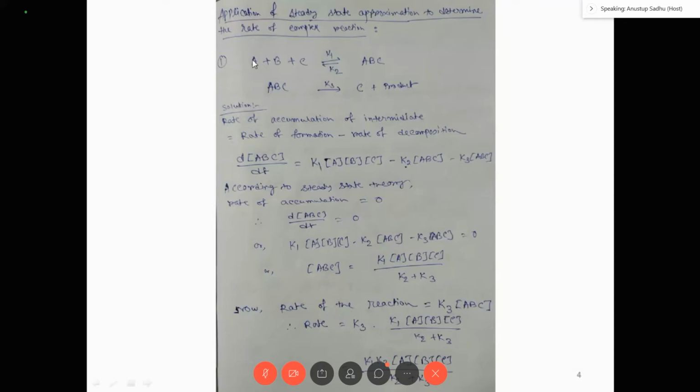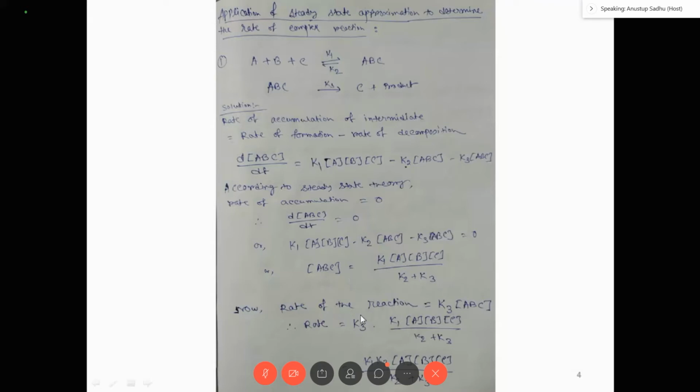Suppose in this reaction you don't know which is the slowest step, whether it is the first step or the second step or the third step. In that case you have to apply the last step, because in the last step product is forming, so that's why we have to apply the last step as rate of the overall reaction.